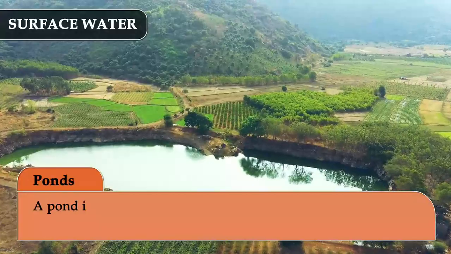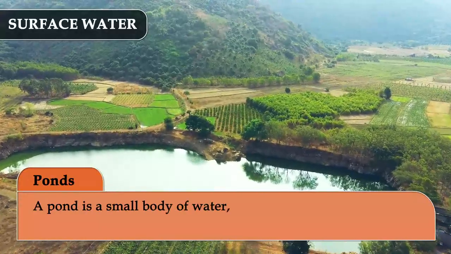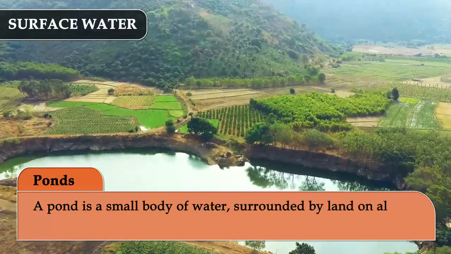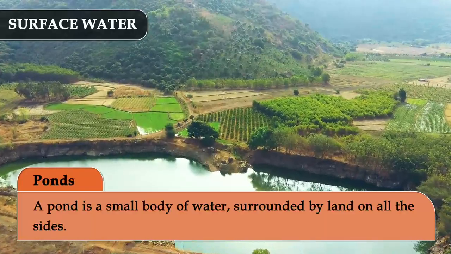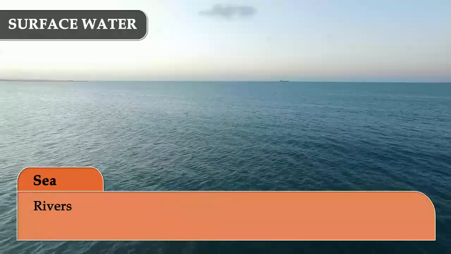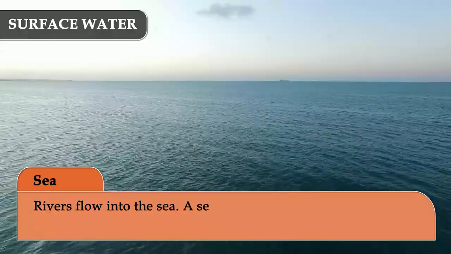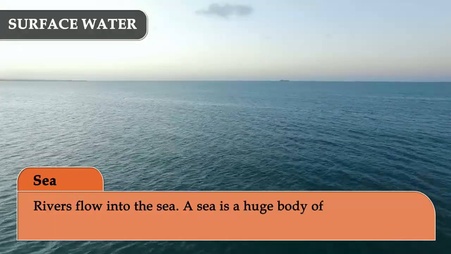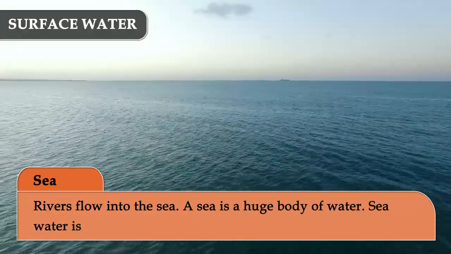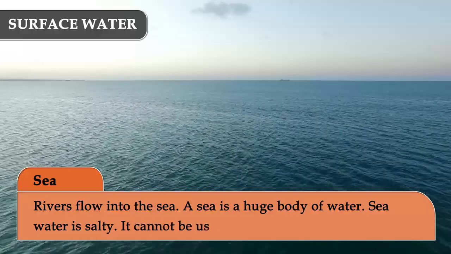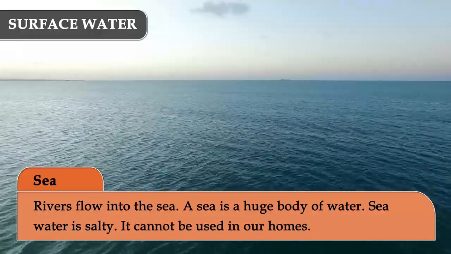Ponds. A pond is a small body of water surrounded by land on all sides. Sea. Rivers flow into the sea. A sea is a huge body of water. Seawater is salty. It cannot be used in our homes.